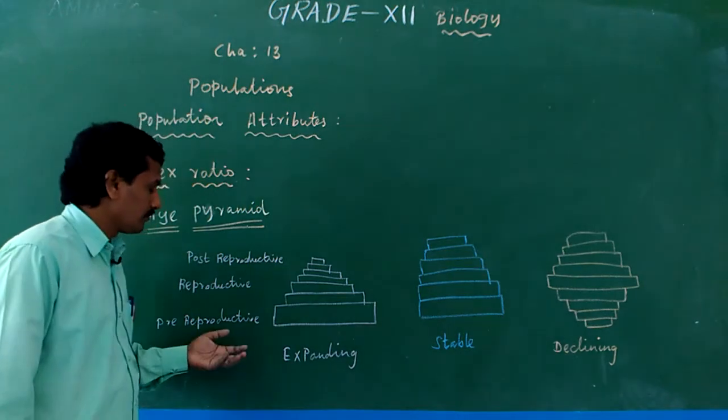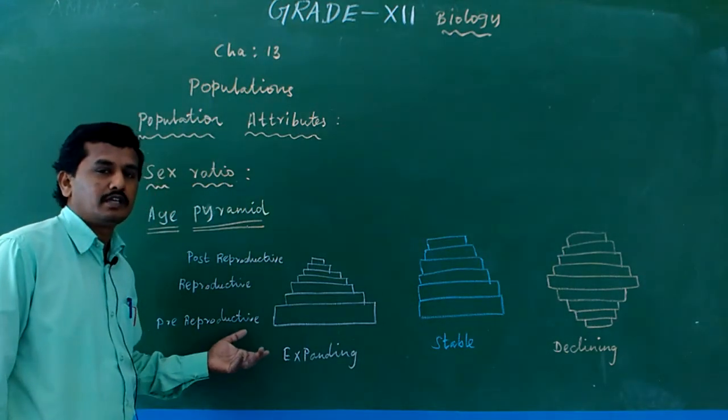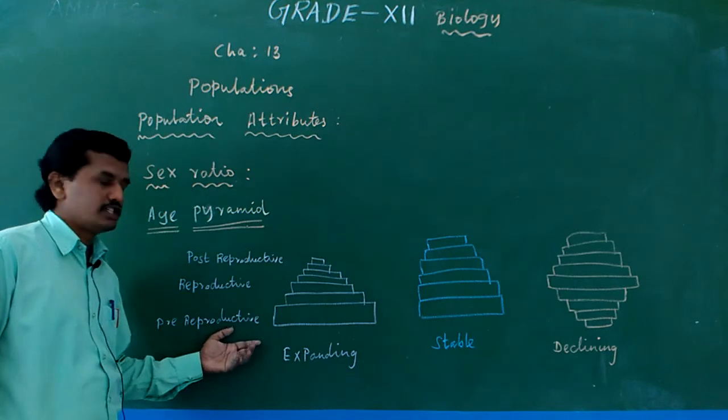Normally, when the population is expanding, the pre-reproductive people are more.